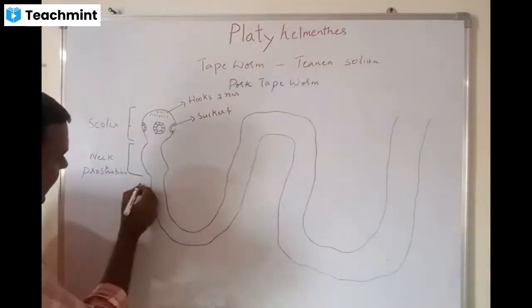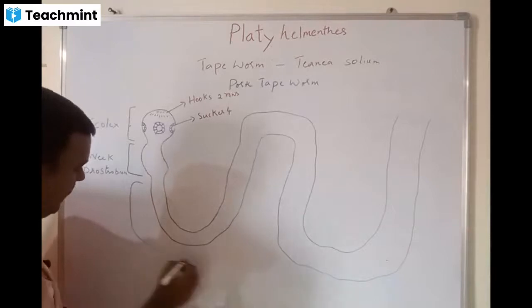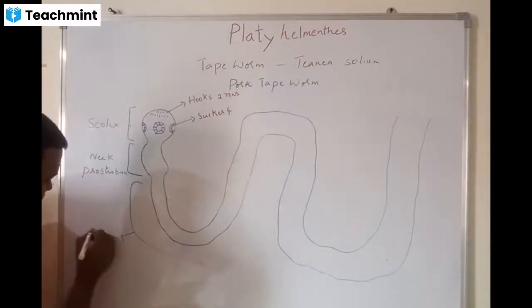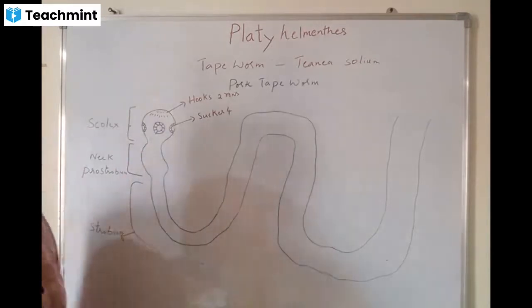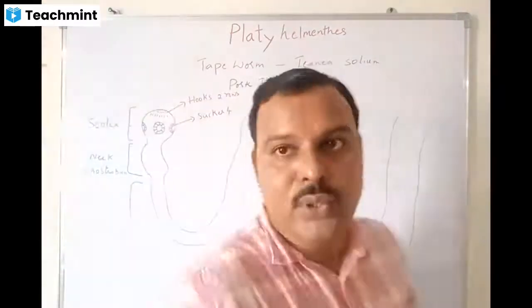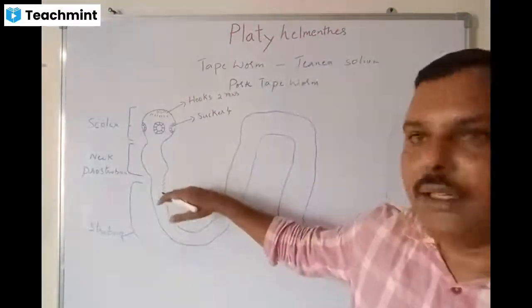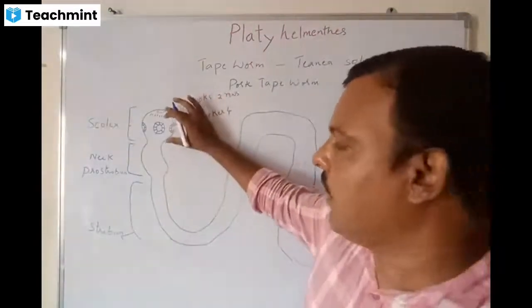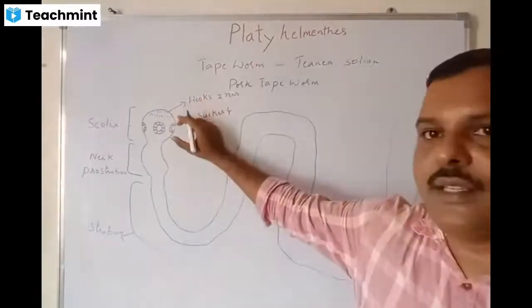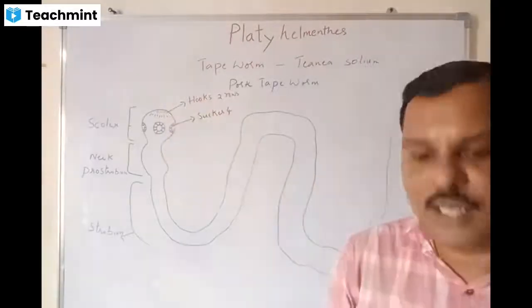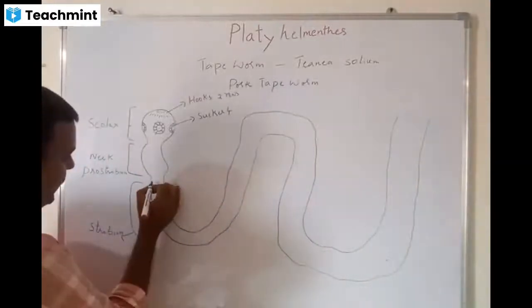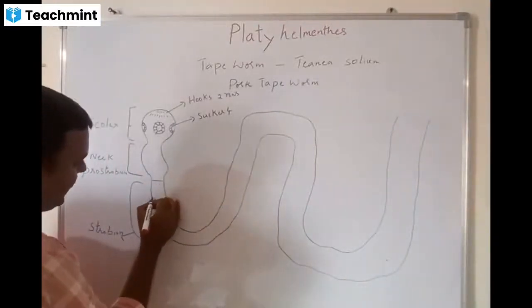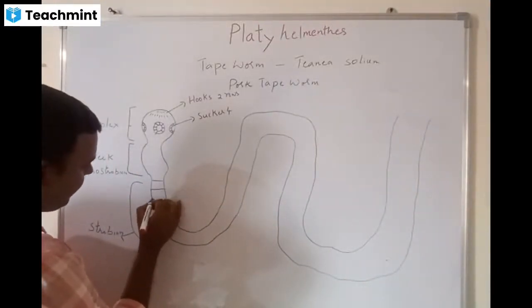And the remaining entire part, we call it the strobium. The neck only produces the strobium part, whereas the head region, the scolex, has suckers and hooks, and this entire strobium is divided into segments.